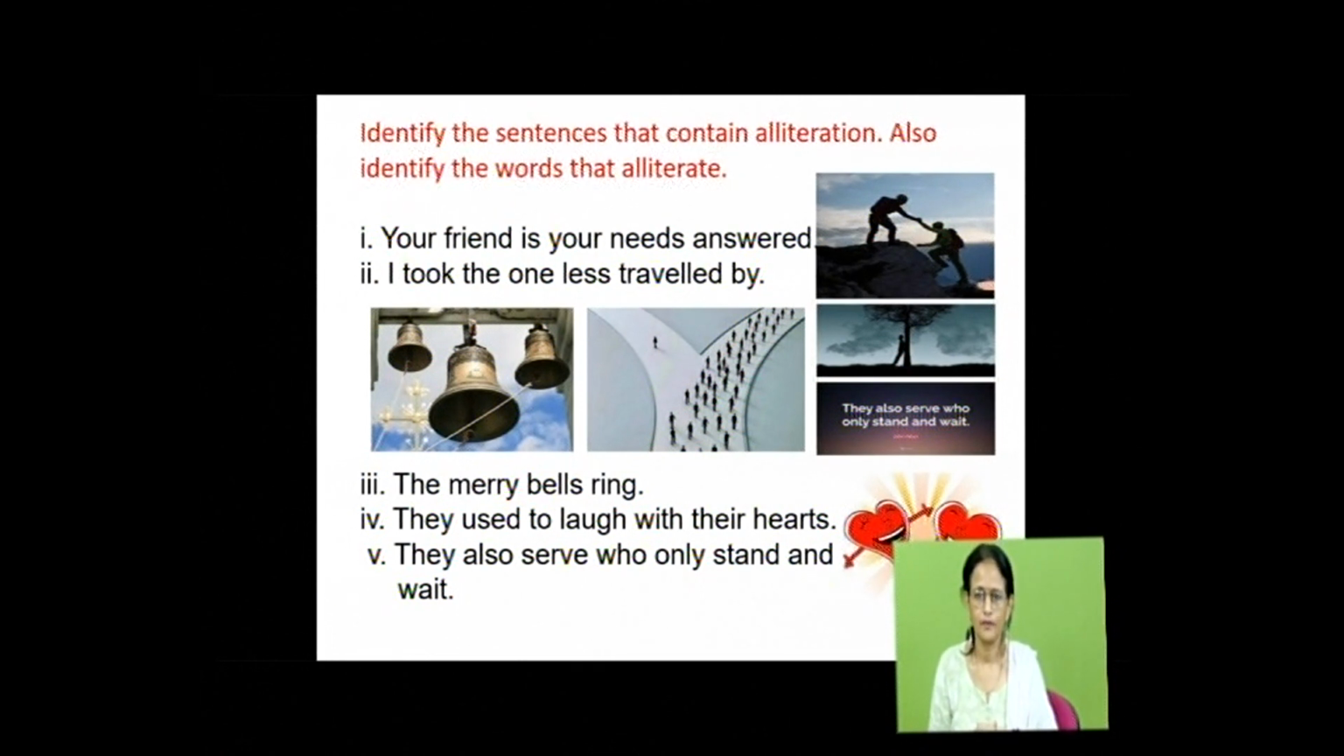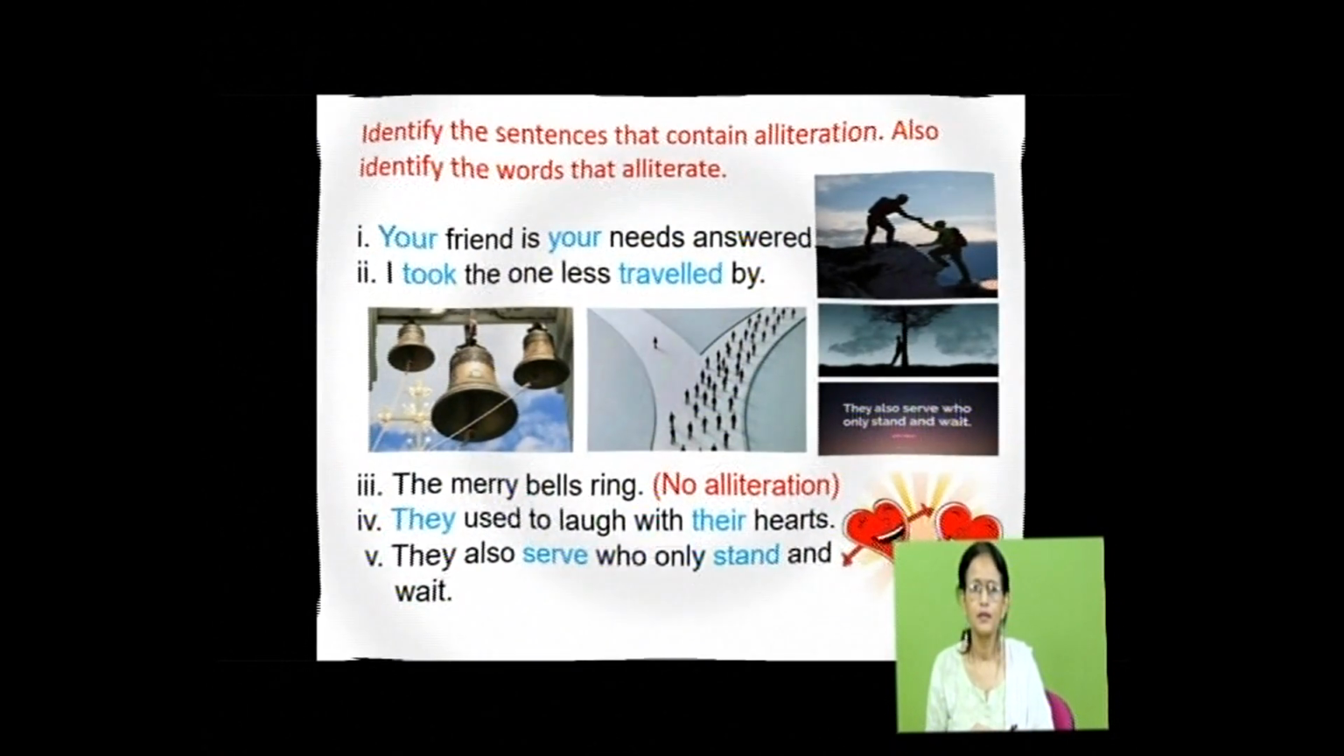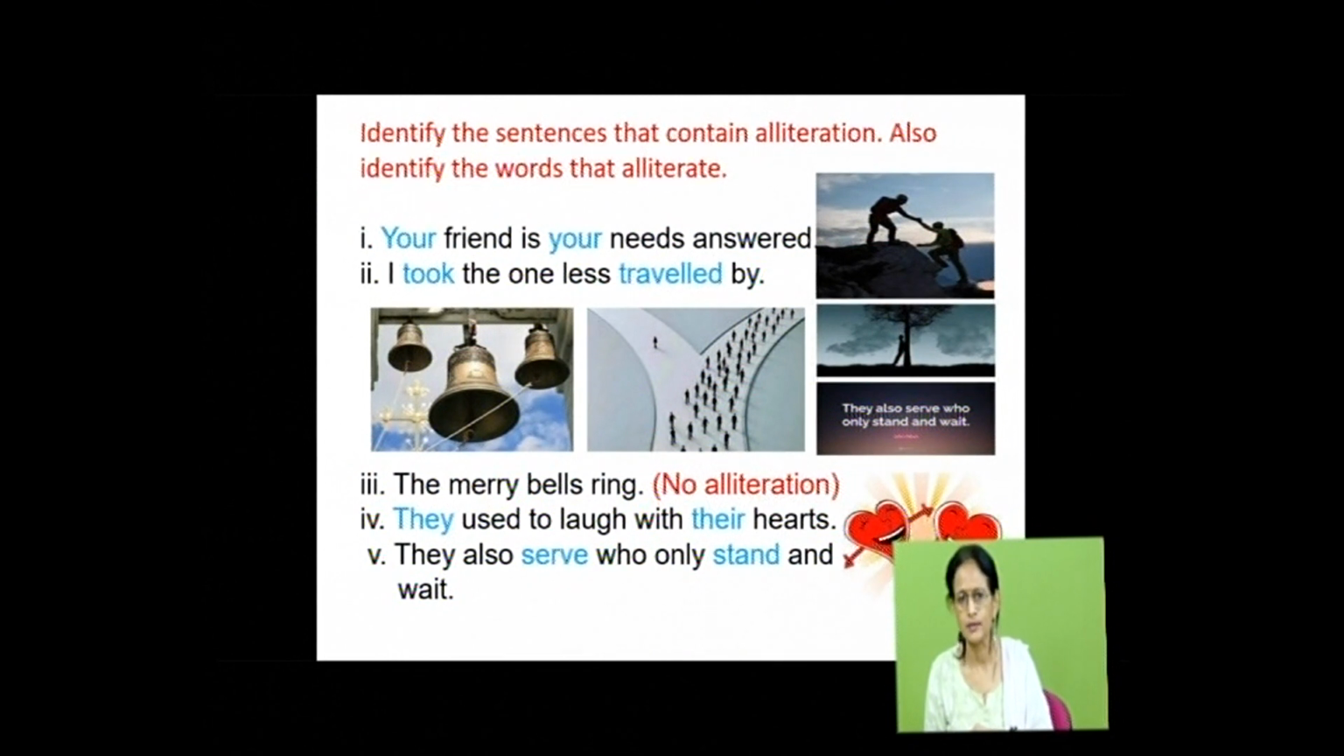Identify those sentences that contain alliteration. So let's see. In the first one, your friend is your needs answered. The sound y has been repeated in your. The words may be the same, no problem. Okay. In the next one, took and traveled. The sound is t. Took, traveled. The sound t has been repeated. In the third sentence, there is no alliteration. There is no repetition of consonant sounds.